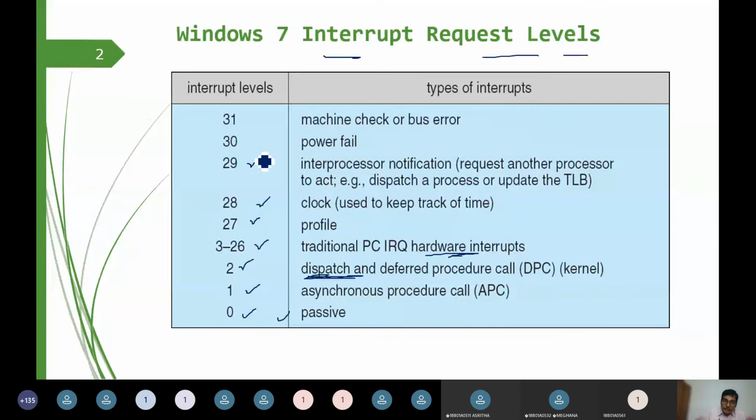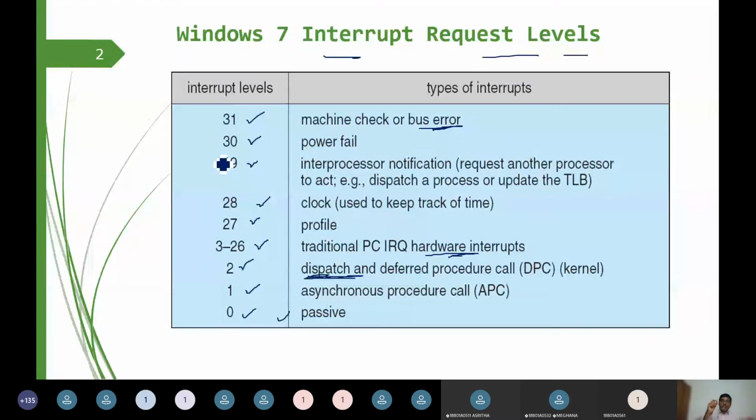If there is an interrupt from a power failure, it is going to be represented with 30. And if there is an interrupt raised by a bus error, then we are going to call it 31. So the priority is going to be fixed. We identify trains by a number, and in a similar way we identify a bus route by a number. Based on that number, we are going to fix the priority.